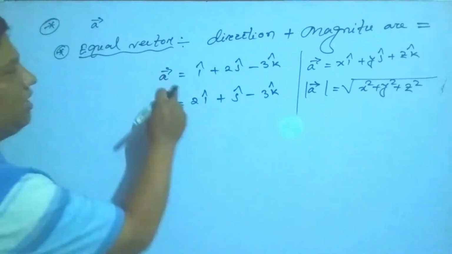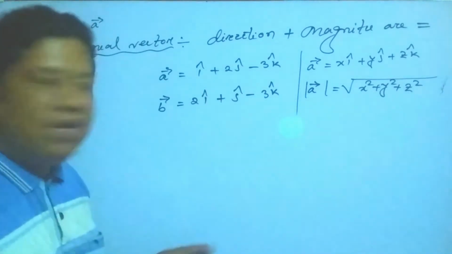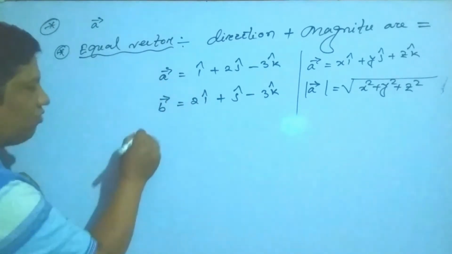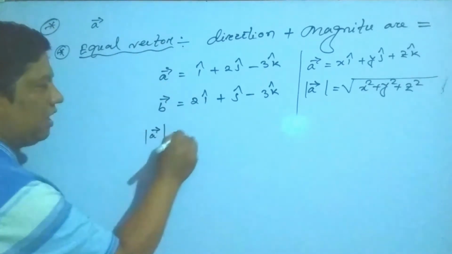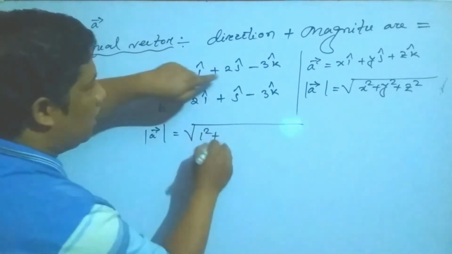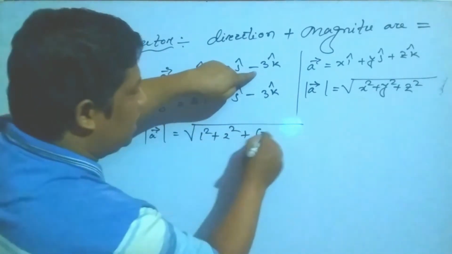If you want to find whether the directions are the same and the magnitudes are the same or not, you have to find the magnitude. Suppose you want to find the magnitude of A: the coefficient is 1, the next coefficient is 2, the next is minus 3.